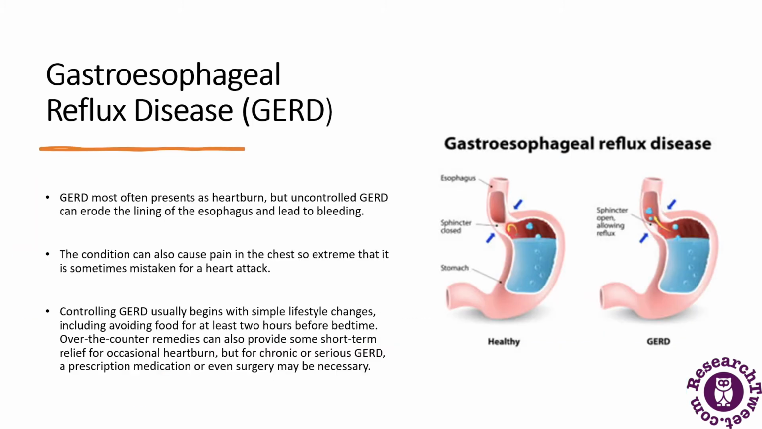First is GERD. GERD often presents as heartburn, but uncontrolled GERD can erode the lining of the esophagus and lead to bleeding. In this figure, we have shown a healthy stomach and a GERD stomach. There is the esophagus and a normal process taking place. Food goes from the esophagus to the stomach, and there will be further absorption and digestion of the food.